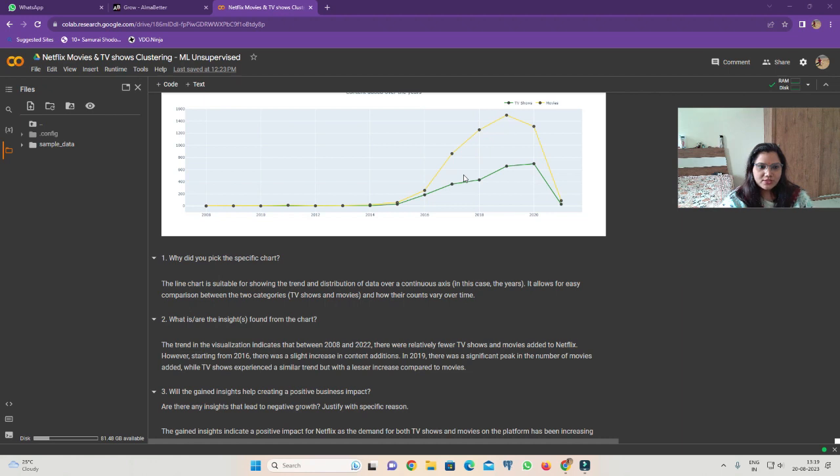This chart shows that the trend in the visualization indicates that between 2008 and 2022 there were relatively fewer TV shows and movies added onto Netflix.